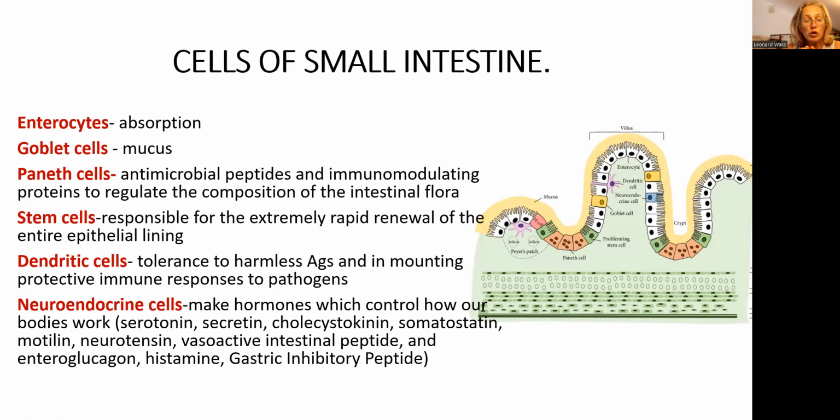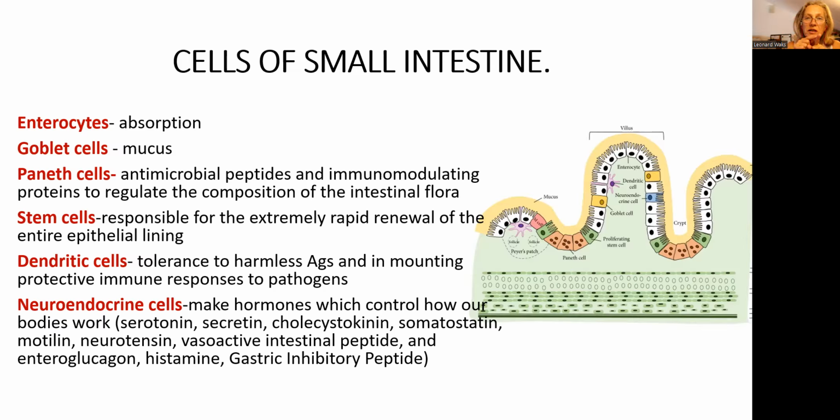So a lot of nutrients, vitamins, minerals, fat, all of that and pieces of protein get absorbed. Goblet cells are right here, yellow, and they are responsible for production of mucus. Paneth cells and dendritic cells are responsible to fight bacterial, viral, and fungal infection. And when that happens, they will send a signal back to the central immune system telling them, hey, listen, we already saw this infection in the digestive tract.